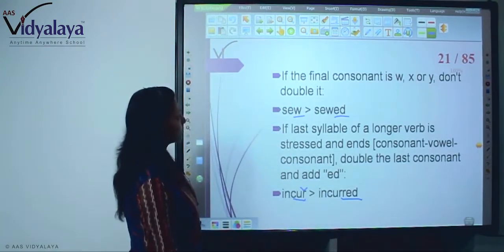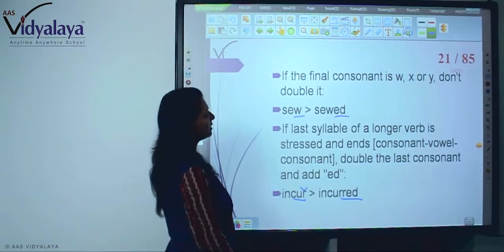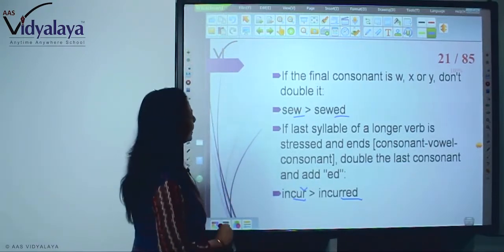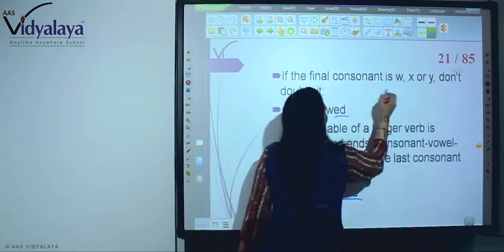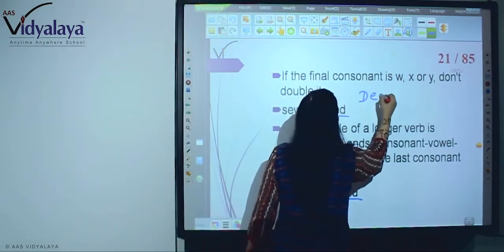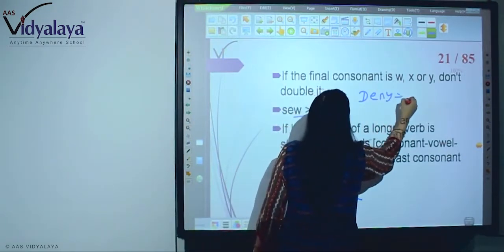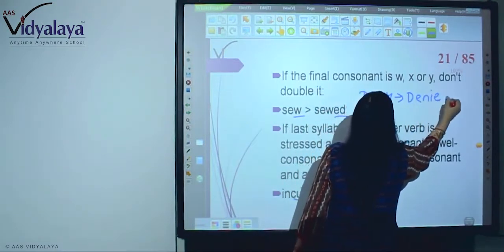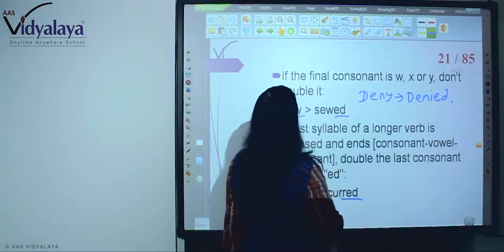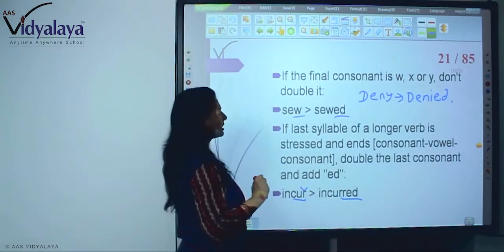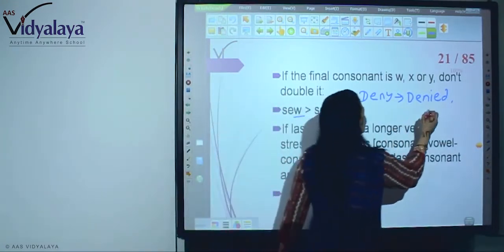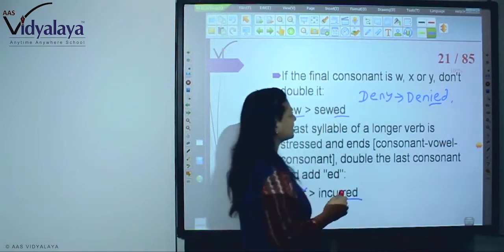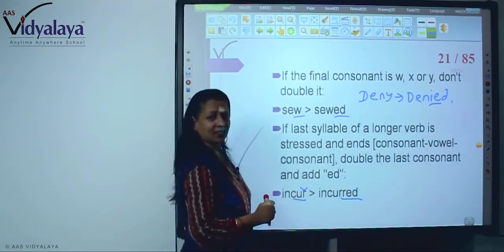So here we are seeing, see here, deny. Here we have changed it again, denied. We haven't doubled it. We have changed the spelling. Y is changed into IED.